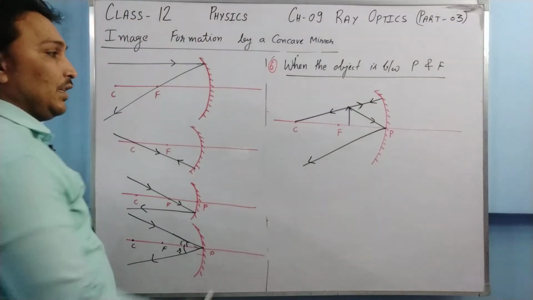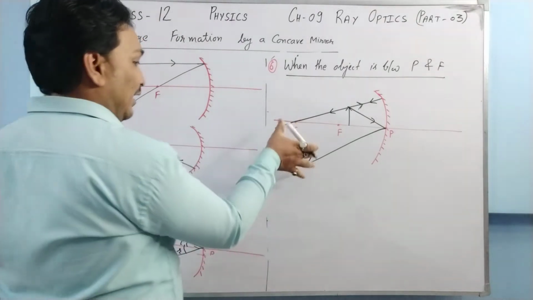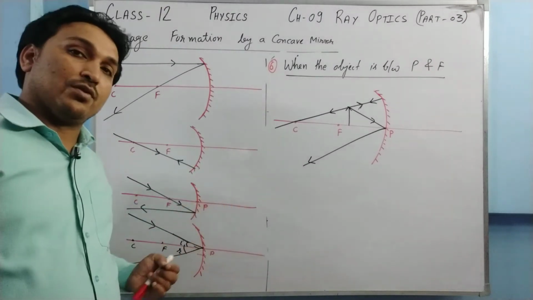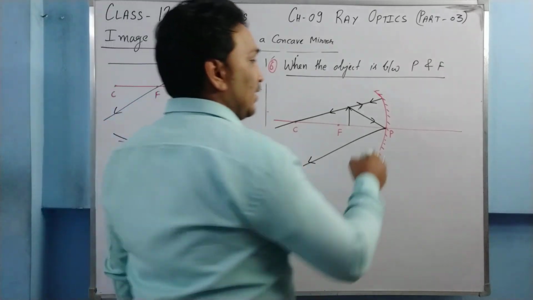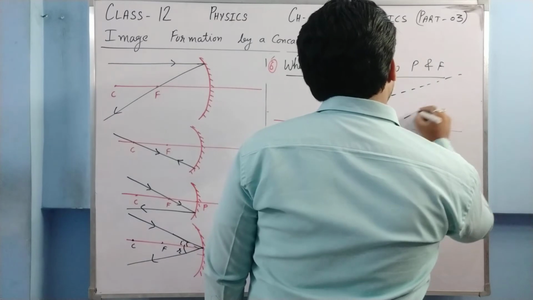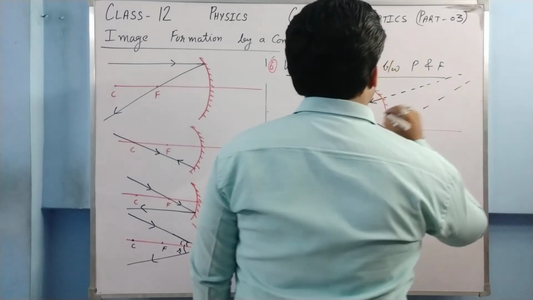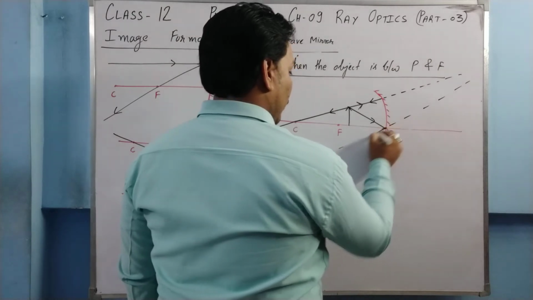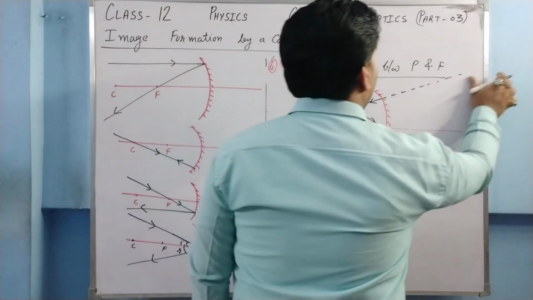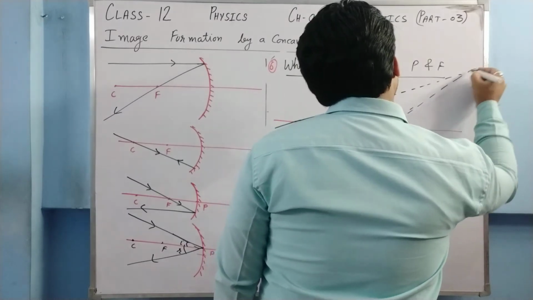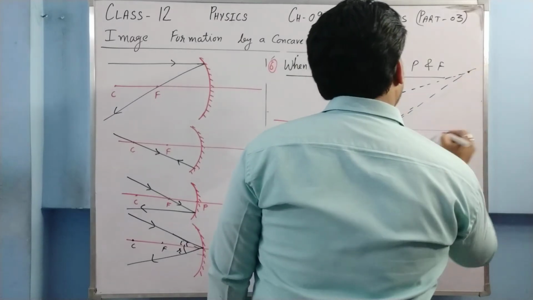Now you can see this ray and this ray are diverging from each other, so they are not going to meet in future. So we extend the rays behind the mirror, and we find that they meet somewhere behind the mirror here.